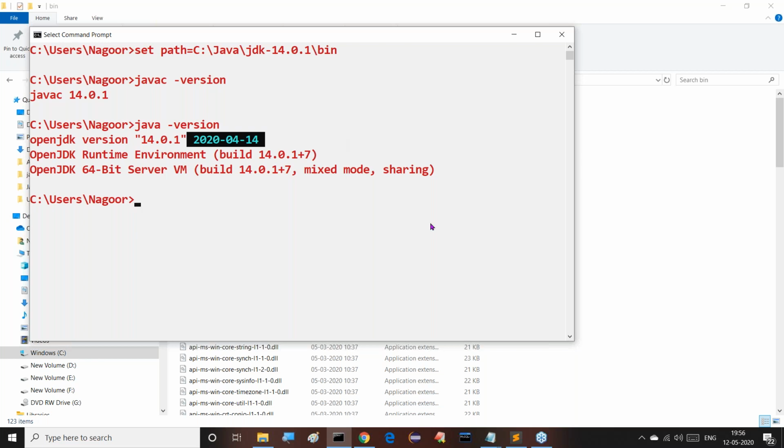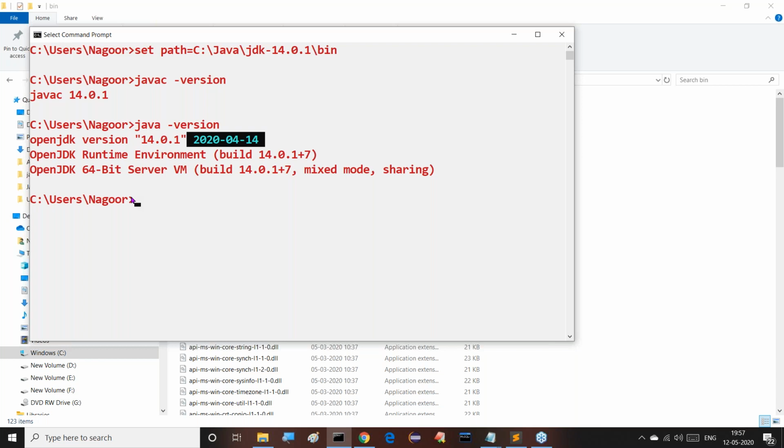Another thing is that up to Java 6 version, Java was provided by Sun Microsystems. Understand what I'm telling you? But right from Java 7 version, strictly some updates of Java 6 onwards, Java 6 update 40-something, Java was taken over by Oracle Corporation.